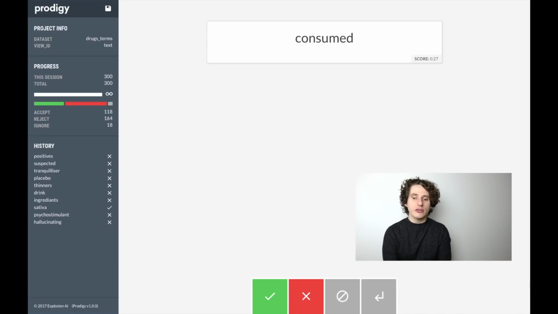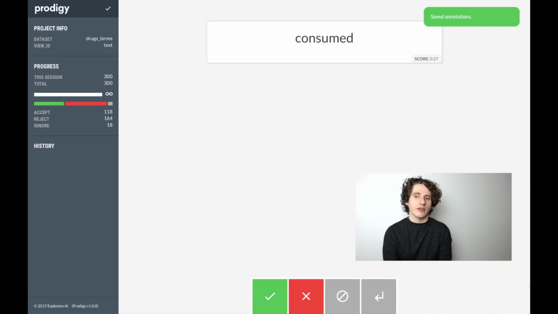And this terminology list includes a lot of terms which we couldn't easily have gotten from an existing knowledge base, and certainly things which we wouldn't have guessed ourselves. Things like misspellings or slang terms, including a wide variety of these substances. And we got this terminology list after only 300 clicks.